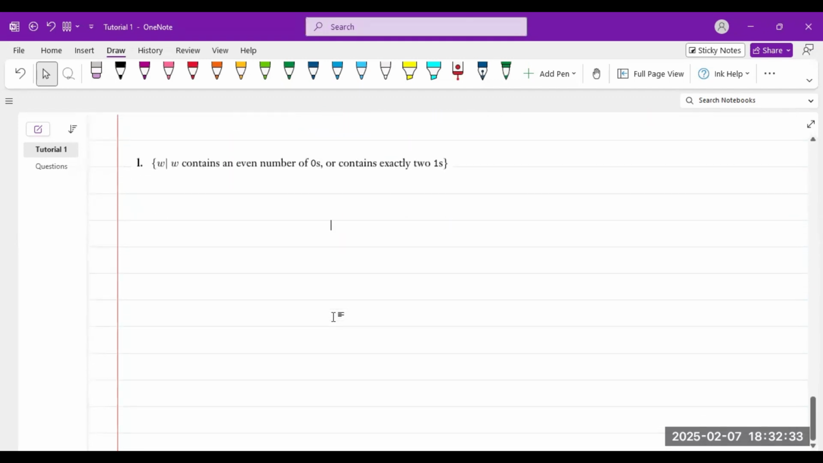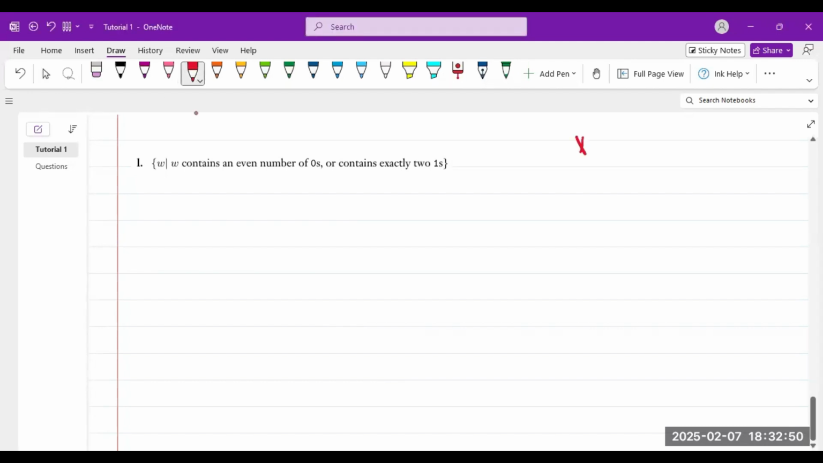So this NFA says that it contains an even number of zeros or it contains exactly two ones. So we have about 4 minutes left. Someone asked in the chat: could you indicate what the positive sign indicates again? Yes. So the positive sign, yes.